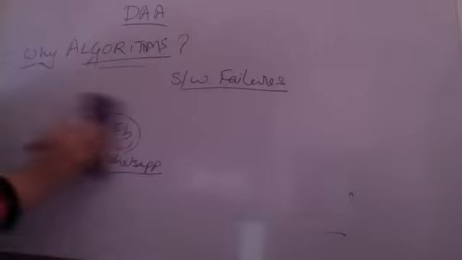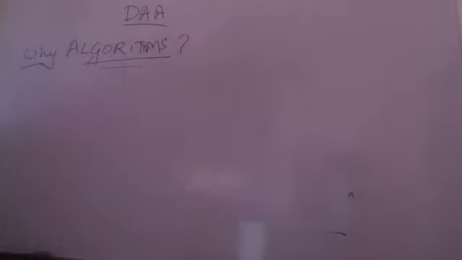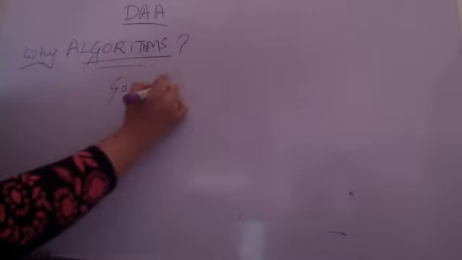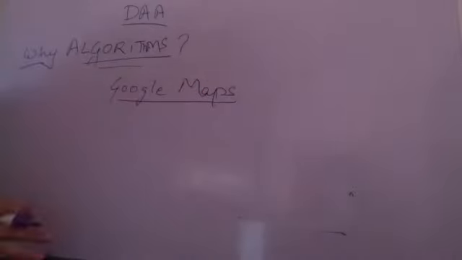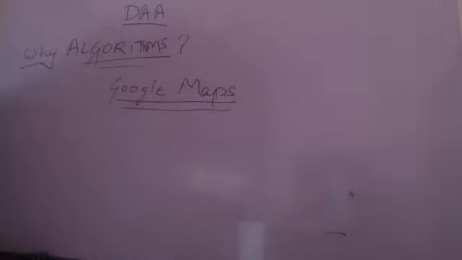So that is why algorithms are very important. And what is the basic importance? Why are we doing these algorithms? Banking, everywhere we are having these algorithms. Let's try to understand Google Maps. All of you have used Google Maps? Yes, ma'am. So whether you are commuting through train, aeroplane, or walking, or commuting through metro, everywhere people are using Google Maps. What is Google Maps doing?